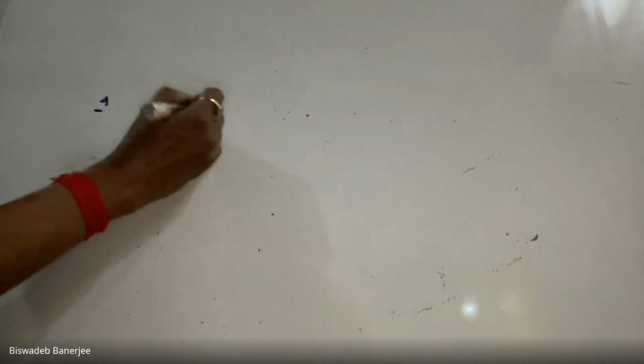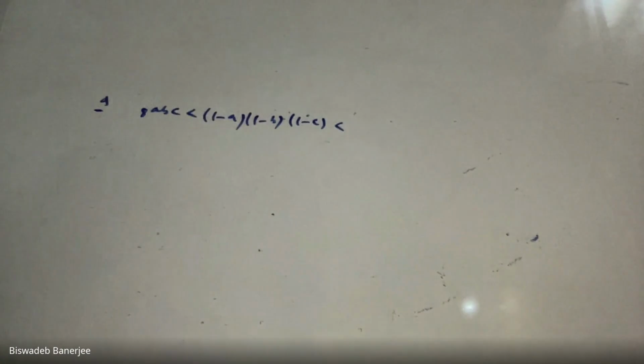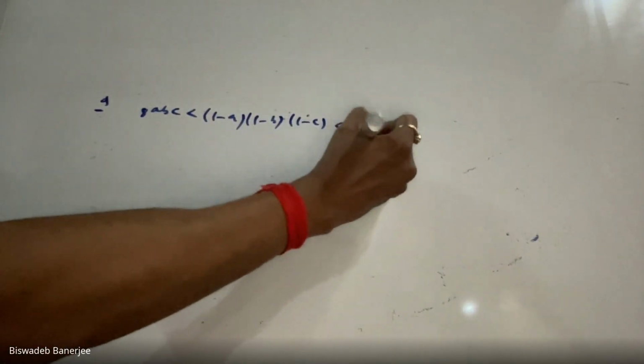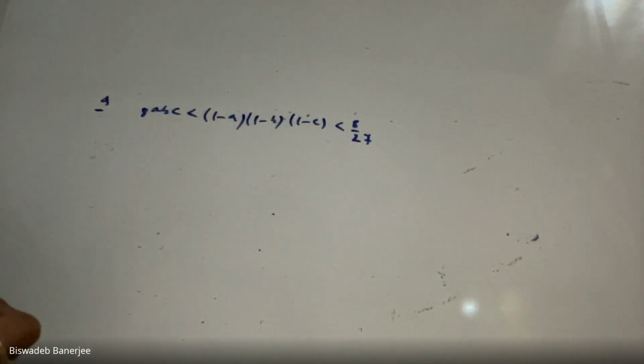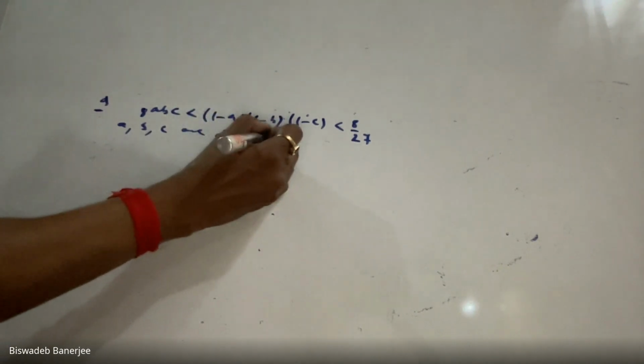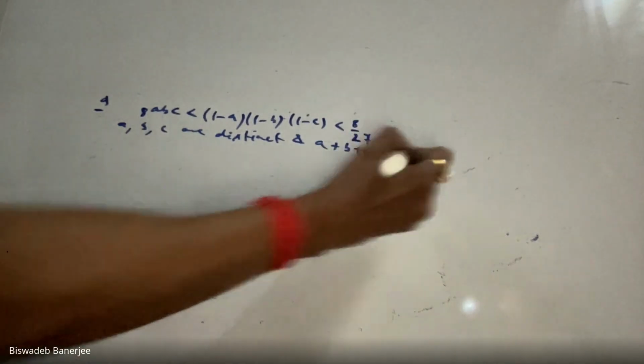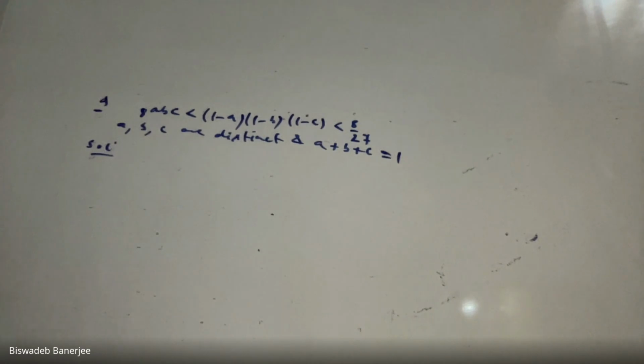What is my third question? My third question is: show that 8 ABC is less than 1 minus A into 1 minus B into 1 minus C, which is less than 8 by 27, where A, B, C are distinct and A plus B plus C equals 1. Show that 8 ABC is less than (1 minus A)(1 minus B)(1 minus C) less than 8 by 27, where A, B, C are distinct and A plus B plus C is less than 1.